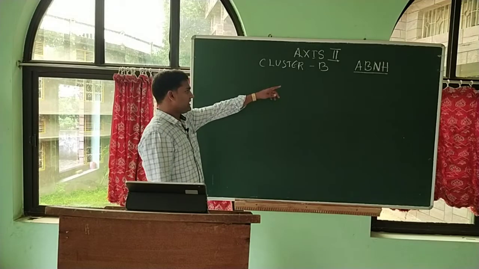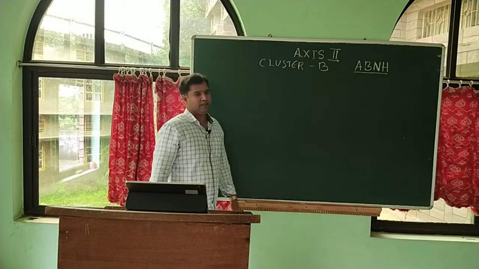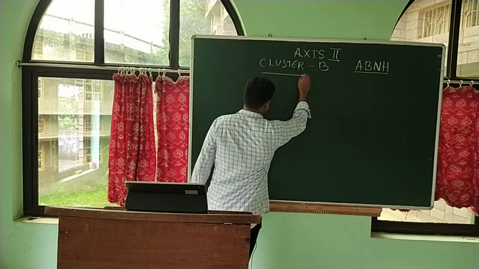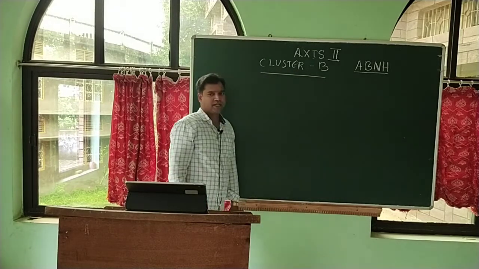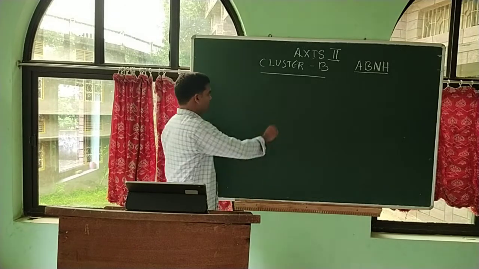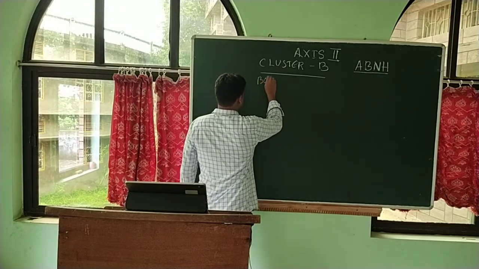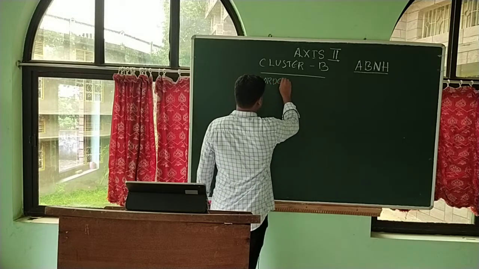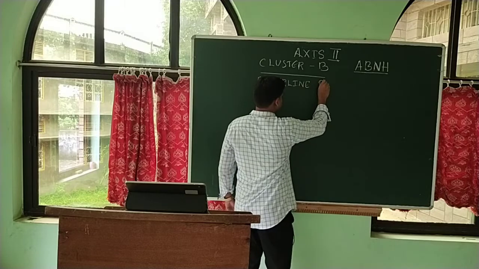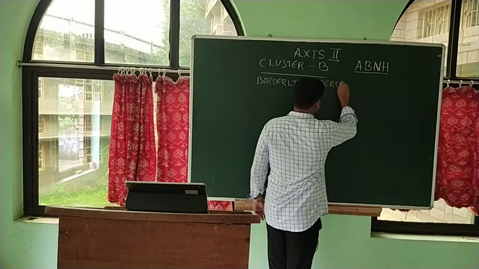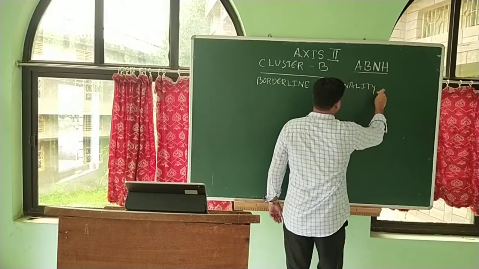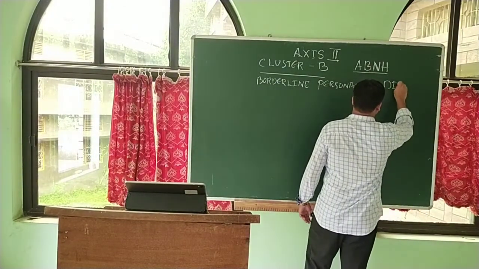Now let us look into the second personality disorder in cluster B. We have already seen APD, antisocial personality disorder, yesterday. Now we shall start with BPD, borderline personality disorder.